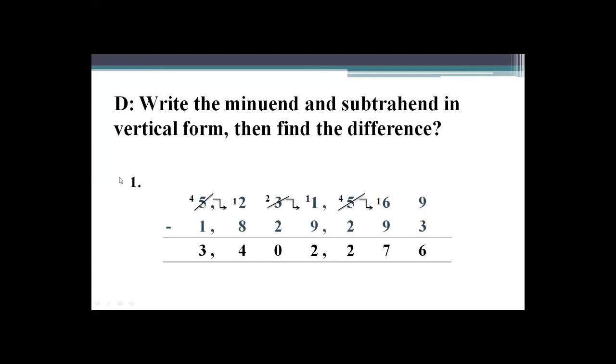These numbers are minuend and this is subtrahend. And when we subtract these both, the answer that comes or is left over is called the difference. So starting from here, 9 minus 3, 6. 6 here on the next digit, the place of tens, 6 is smaller than 9, means minuend is smaller than subtrahend. Whenever the minuend is smaller than the subtrahend, then you take borrow from another digit. Here you take borrow from 5, 5 gives borrow to 6, it will become 16, and here remains 4. So 16 minus 9, 7, 4 minus 2, 2.